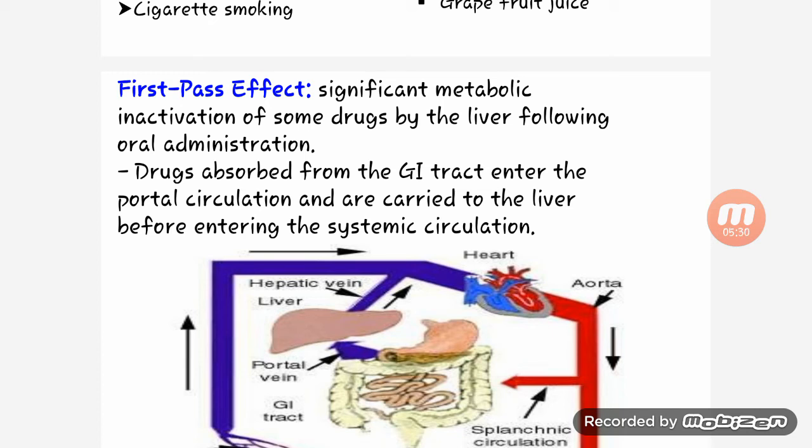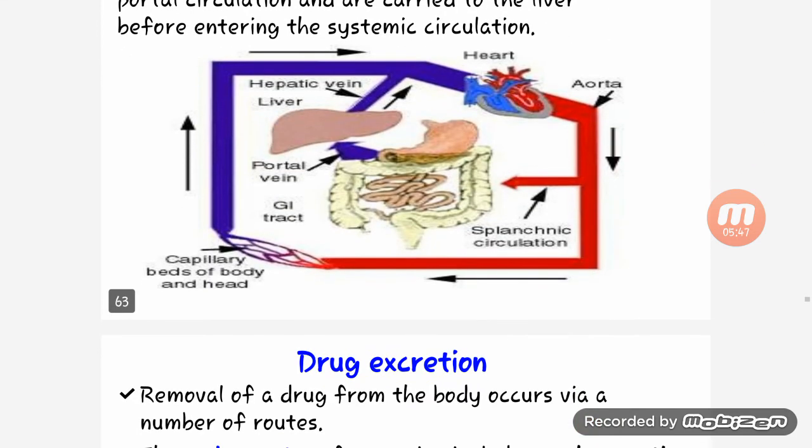Then let's see the first pass effect. It is significant metabolic inactivation of some drugs by the liver following absorption after oral administration. Drugs absorbed from the GI tract enter the portal circulation and are carried to the liver before entering the systemic circulation.